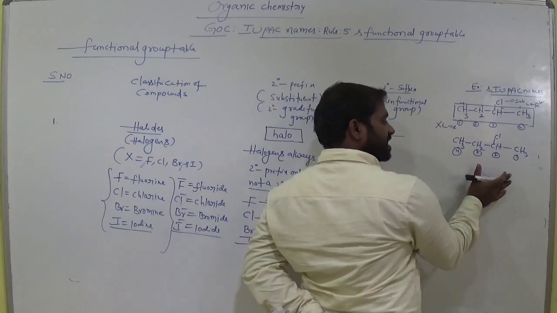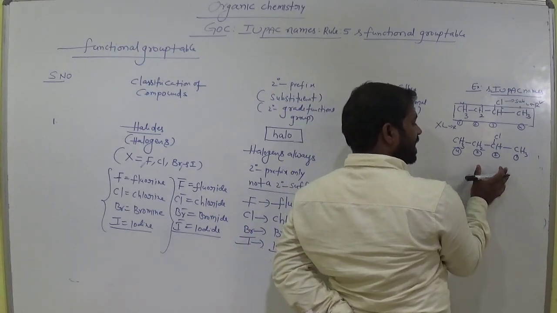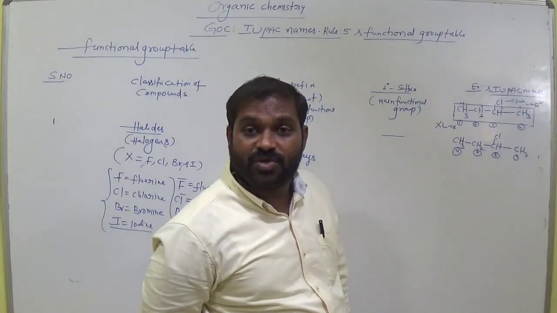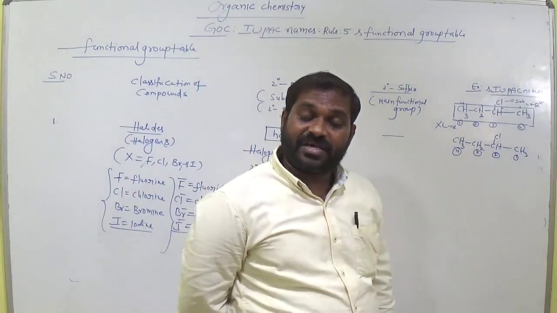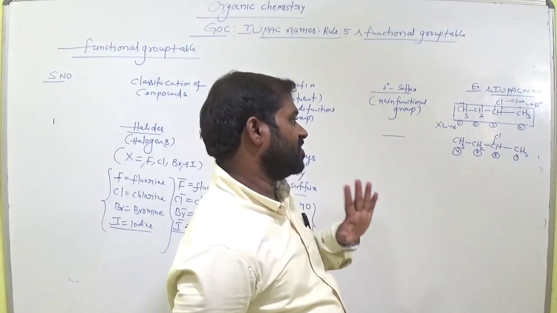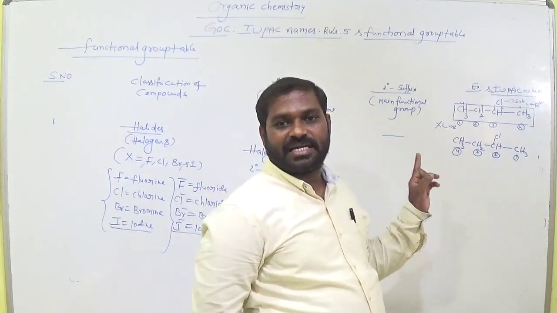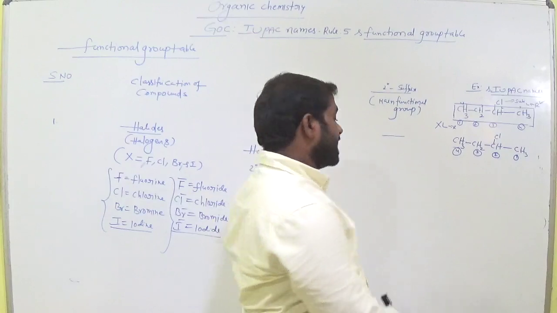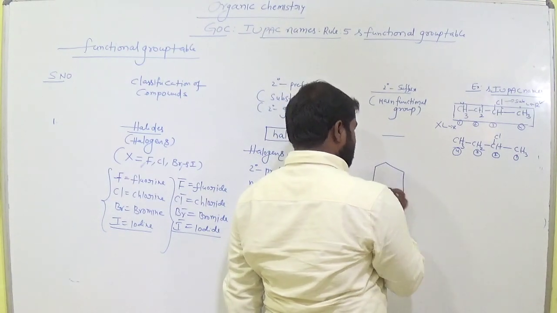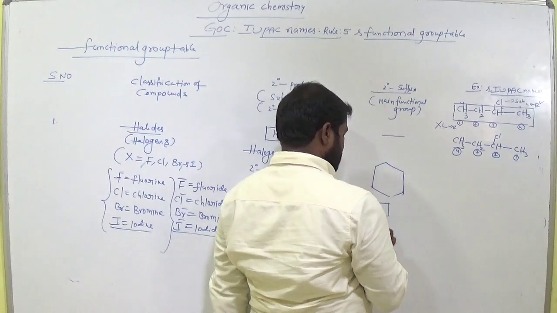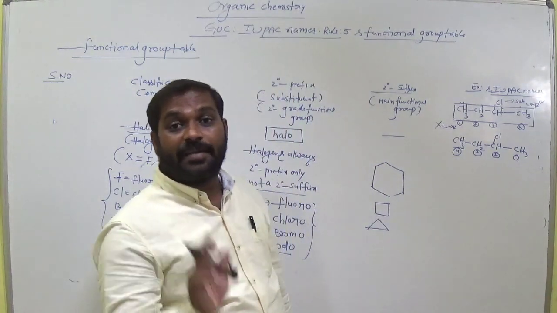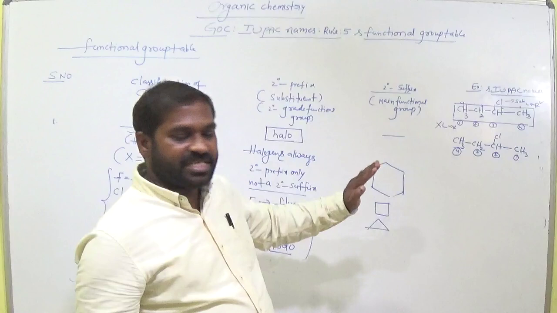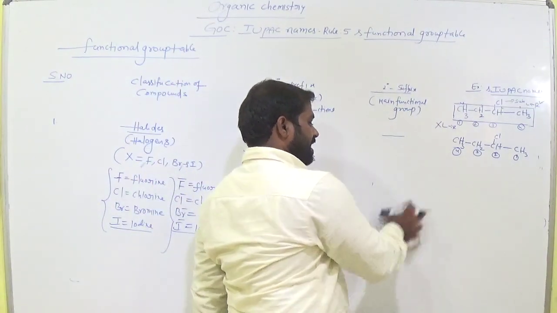Now write its IUPAC name. What is the IUPAC name? We have the order: primary prefix, secondary prefix, root word, primary suffix and secondary suffix. Follow that order. First, primary prefix. We use a primary prefix when the compound is cyclic, alicyclic, like this. Only in this case we use primary prefix. Is there any cyclic nature? No. So there is no need for a primary prefix. Leave that first point and come to the second one.